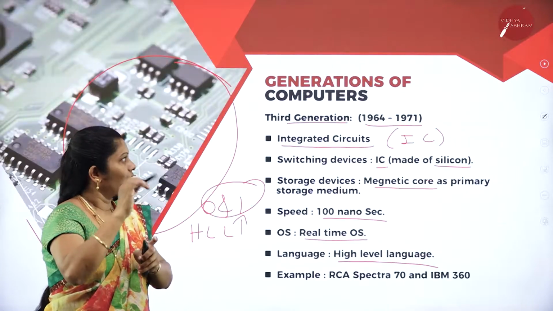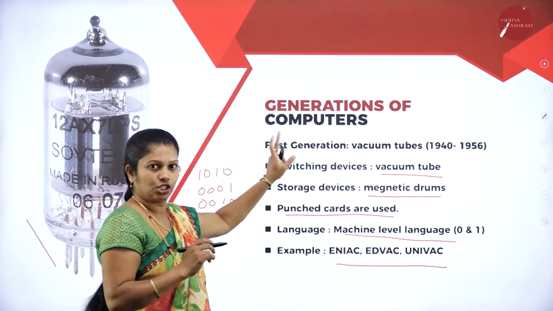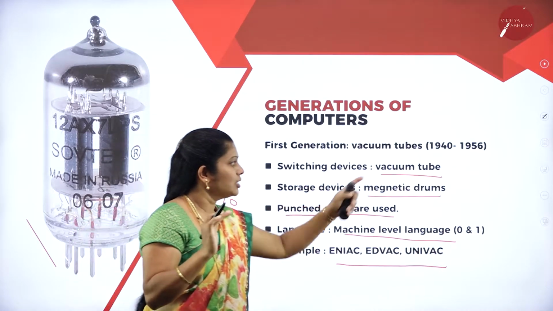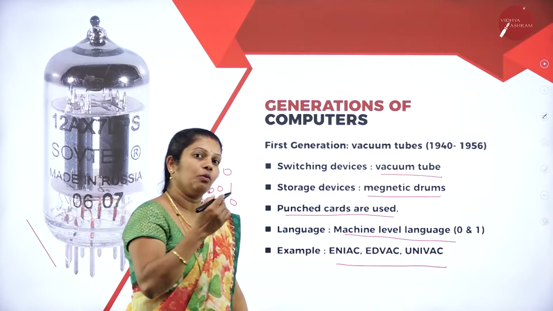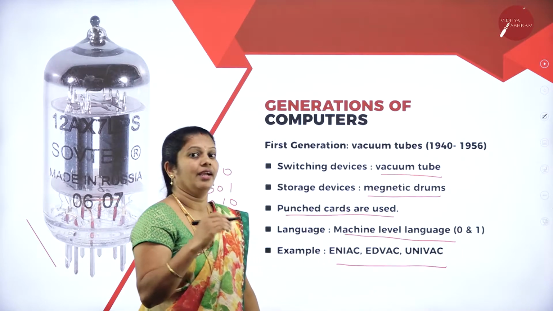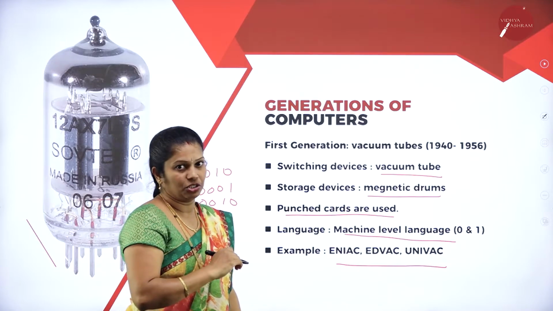But when we are writing the answers for each and every question, for example, for the first one, the major point you have to mention is regarding vacuum tube as well as storage, that is magnetic drums. Then which other points can you write? You can write regarding power consumption, regarding how much heat it produces, and regarding portability you can mention.